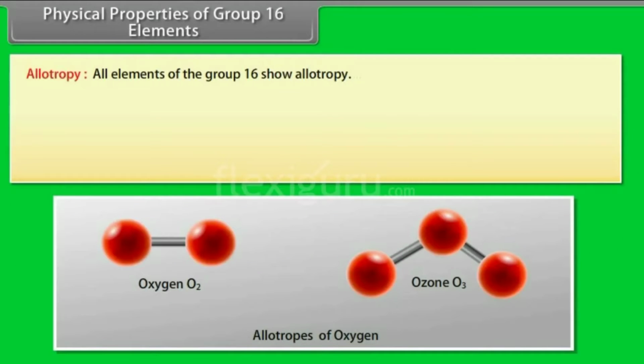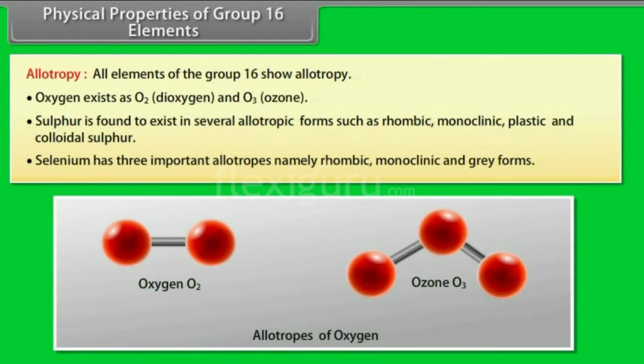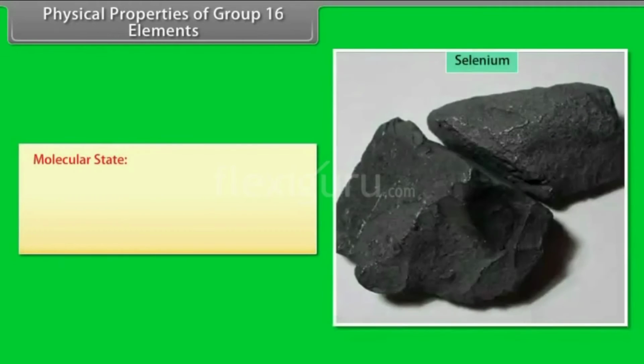Allotropy. All elements of group 16 show allotropy. Oxygen exists as dioxygen O2 and ozone O3. Sulfur is found to exist in several allotropic forms such as rhombic sulfur, monoclinic sulfur, plastic and colloidal sulfur. Selenium has three important allotropes, namely rhombic selenium, monoclinic selenium and gray forms of selenium.